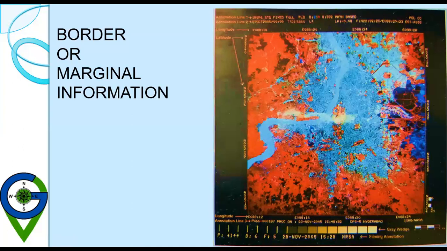So here is the type of sampling. CC is the type of sampling. Then annotation line number 2: the first item is the date of acquisition, that is 27 October 2006, with time, that is 12:00. The second is the path and row number, that is T102L/SOS064. This is the path and row number.